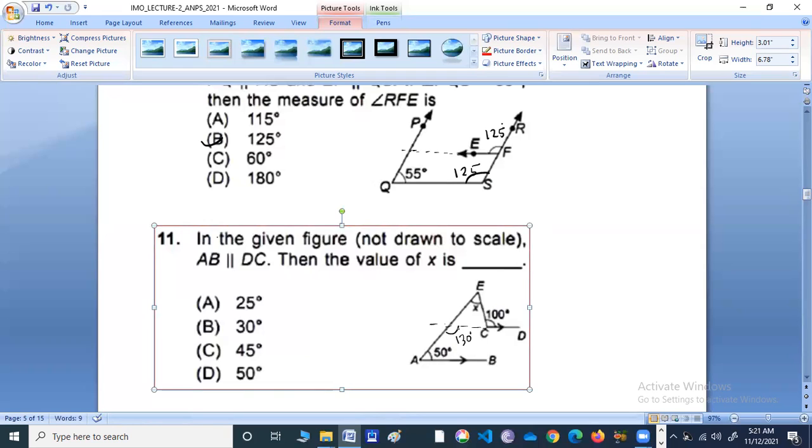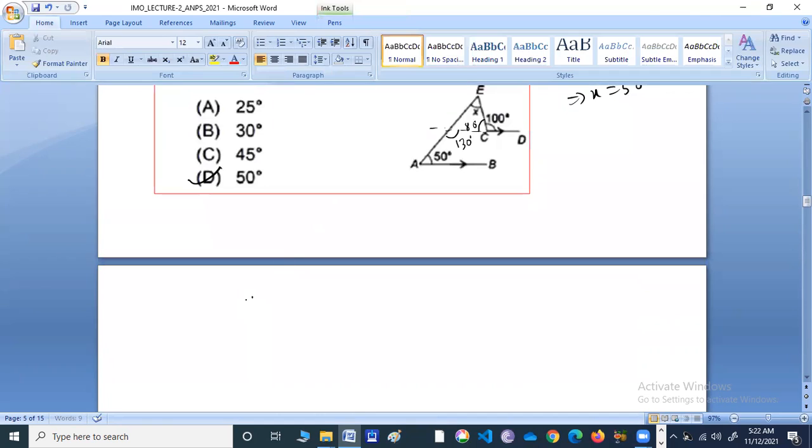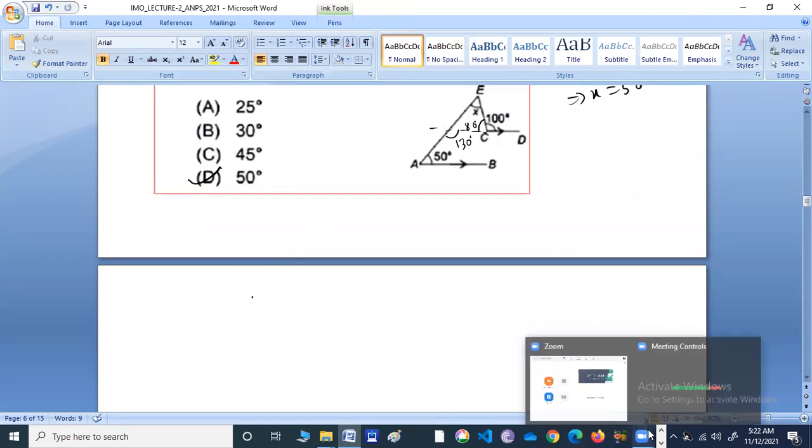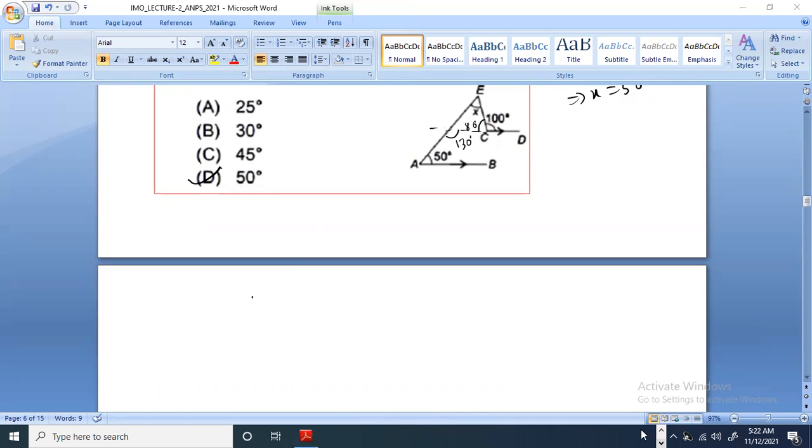Right. So this is 100. This is 80. Now very easy. Exterior angle is equal to the sum of the opposite interior angles. So 130 is equal to x plus 80. Right. So therefore x becomes 50 degree. So this is our right answer. Okay. Good. Let's move on then.